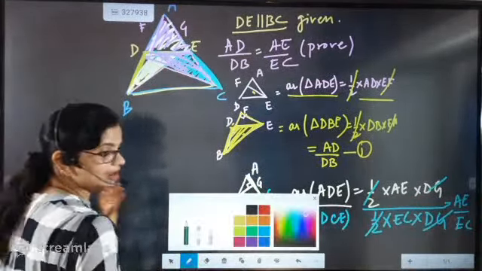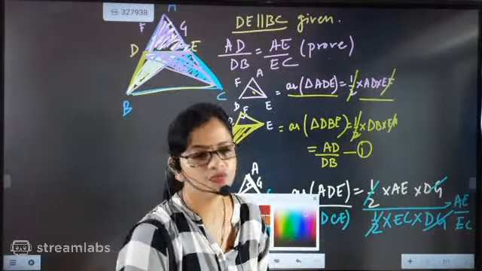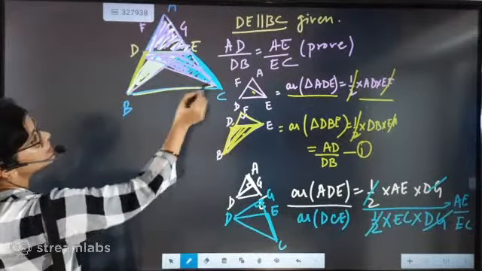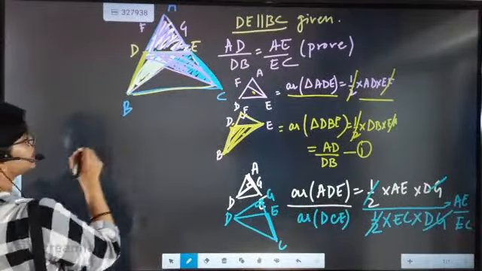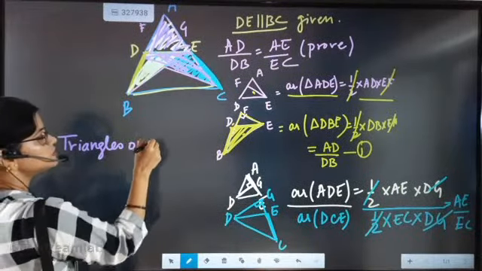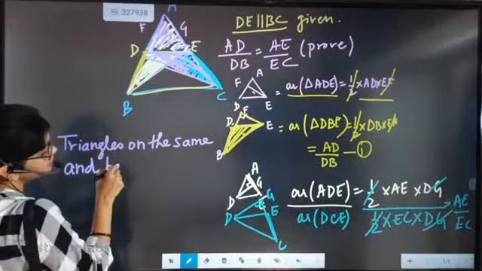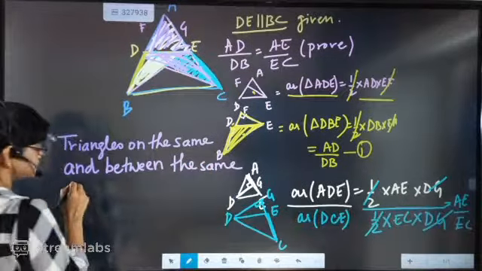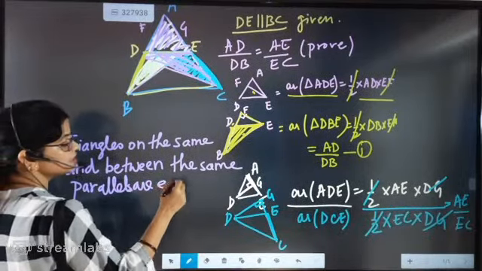Beta, last year the parallelogram chapter was deleted from your syllabus, but in parallelograms there is one very important theorem, that triangles on the same base and between the same parallels are equal in area. Now look here, triangles on the same base and between the same parallels are equal in area.